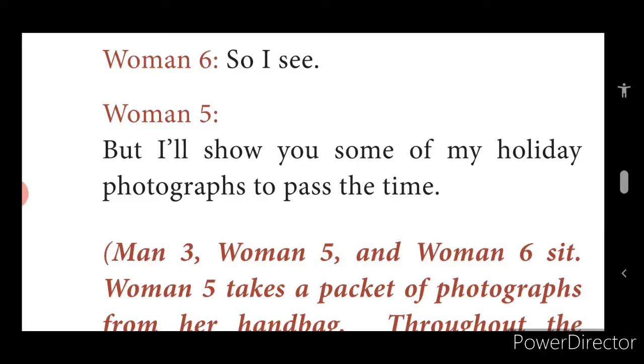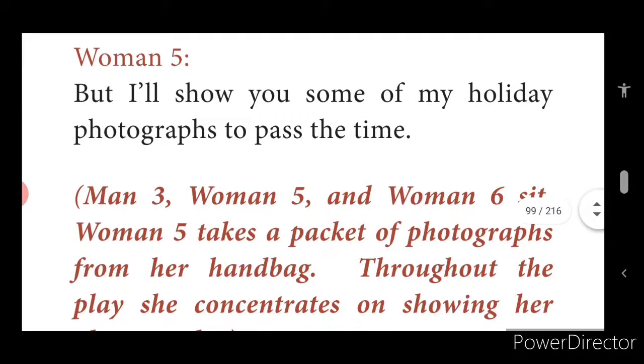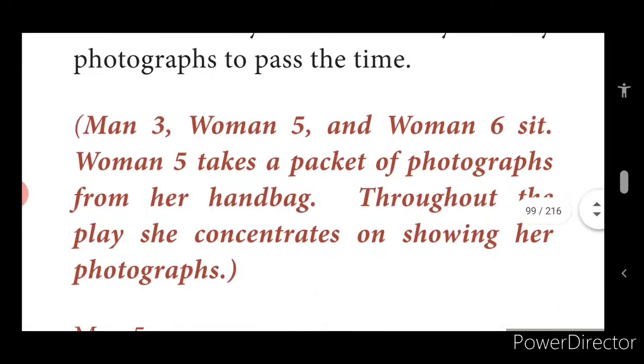Whose photographs are these? Woman 5's photographs. She says to woman 6 that she will show some of her photographs just to pass the time. She has gone somewhere out, children, during holidays, and she carries those photographs along with her. And now she says to woman 6 that she'll show her photographs just to pass the time. The words that are in brackets, children, are live action.